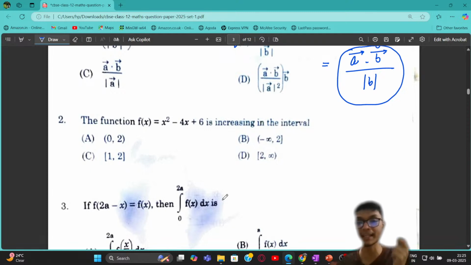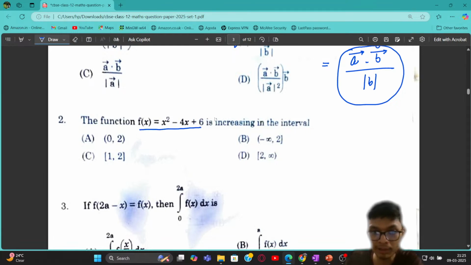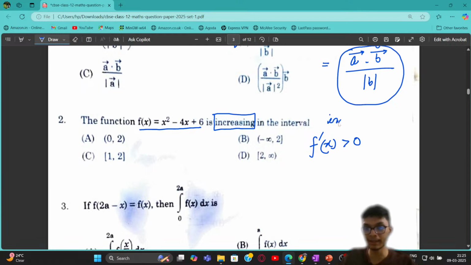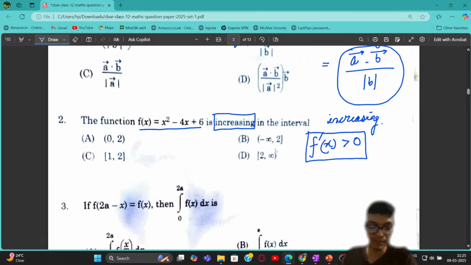That is, the questions of strictly increasing, strictly decreasing are definitely going to be asked in the paper. As you can see, the second question is the one that I said is going to come in the exam, and that has already come up in the exam. If I need to discuss a function and I want to find in which interval of x it is increasing, I just need to take the first derivative, and it should be greater than 0. So for a strictly increasing function, I should have the first derivative greater than 0, right? This is what I have discussed in the last class.